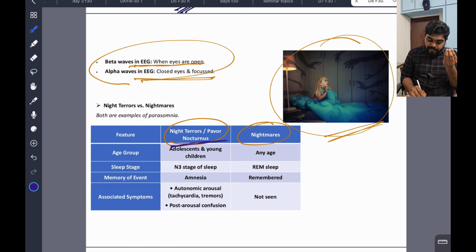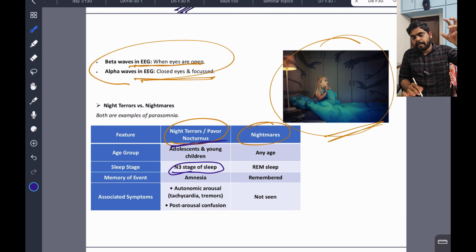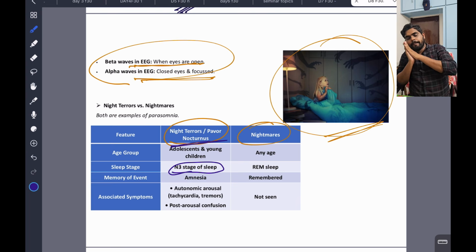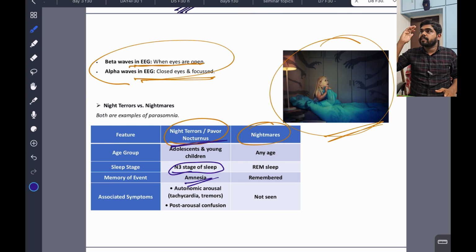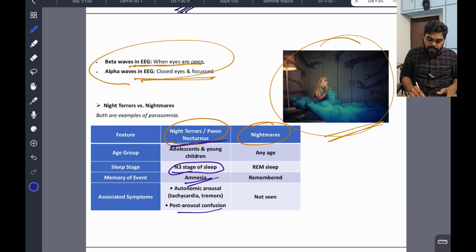It happens in the N3 stage of sleep, in deep sleep. The baby or the child is sleeping. Suddenly some dream happens, and he gets up with tension, tremors, sweating, tachycardia, and he is confused, but he is not remembering anything. So complete amnesia will happen. The baby got some dream, but he has completely forgotten that. Amnesia happened, and tachycardia, post-arousal confusion, these are there.